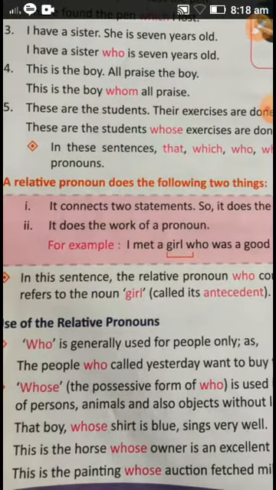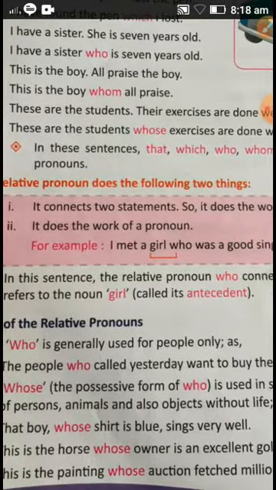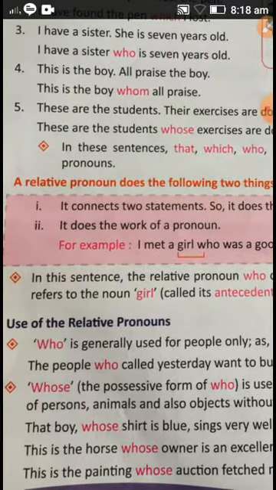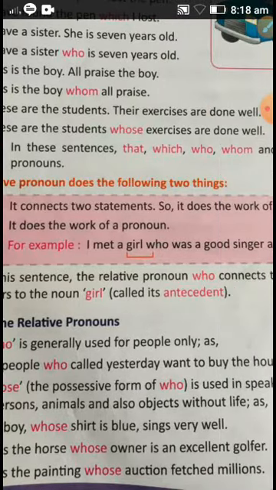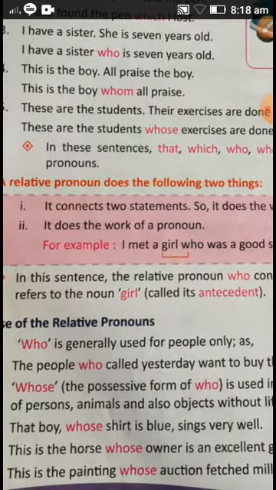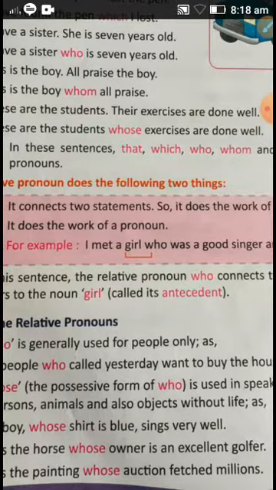This is important. See everyone, who is generally used for people only. Then whose, the possessive form of who, is used in speaking of persons, animals and also objects without life, like glass, table, chair, books. Then these are the examples. That boy whose shirt is blue sings very well. And this is the last one: This is the painting whose auction fetched millions.